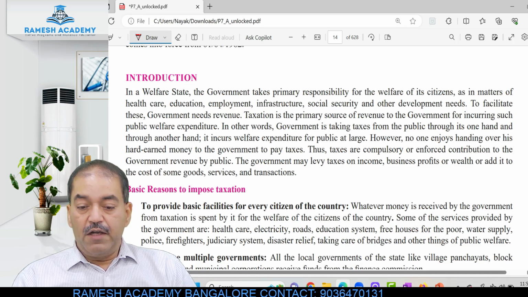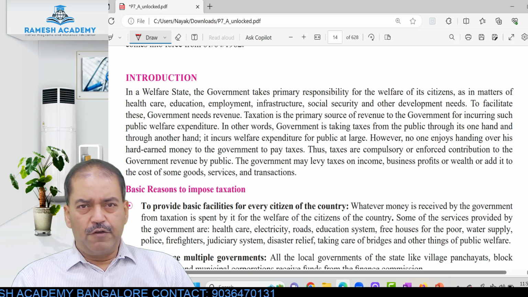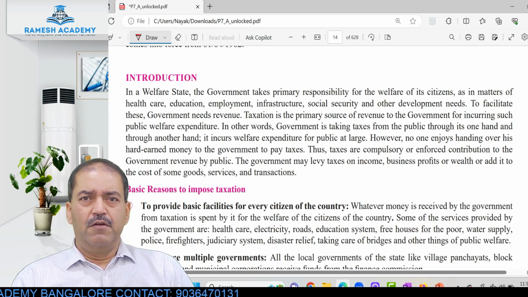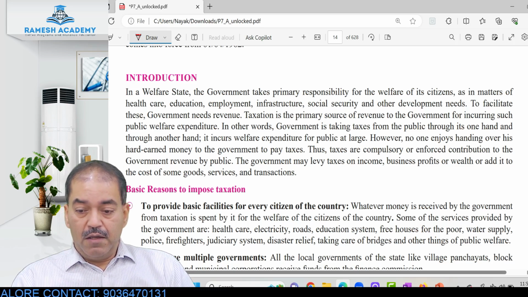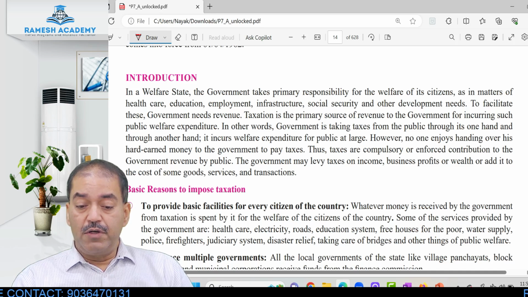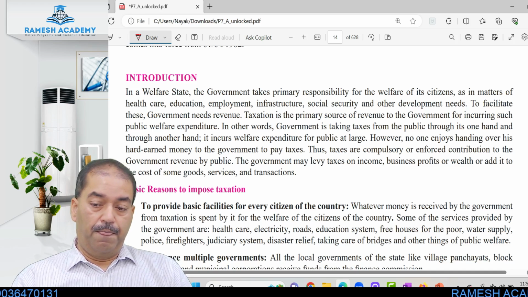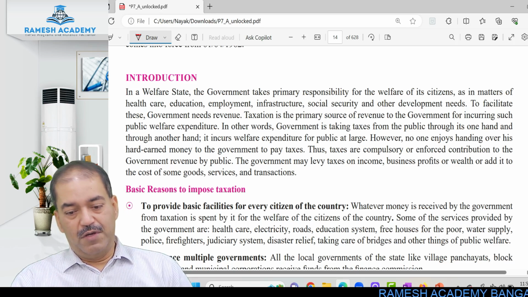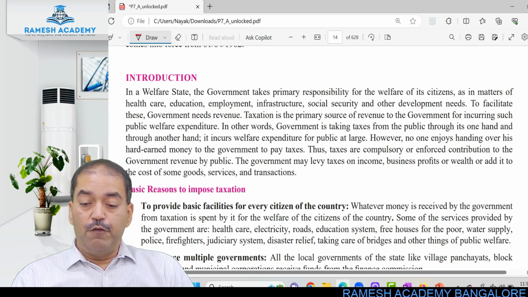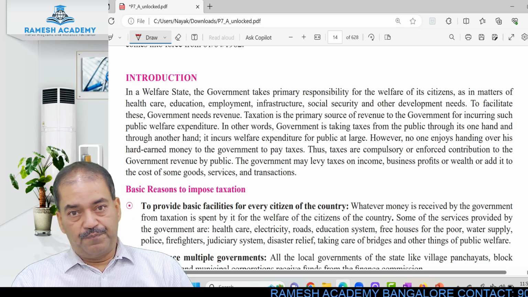In a welfare state, the government takes primary responsibility for the welfare of all its citizens to provide basic infrastructure like roads, railways, ports, water, electricity, as in matters of healthcare, education, employment, social security, and other developmental needs. To facilitate these, government requires revenue. And taxation is a primary source of revenue to the government for incurring such public welfare expenses.